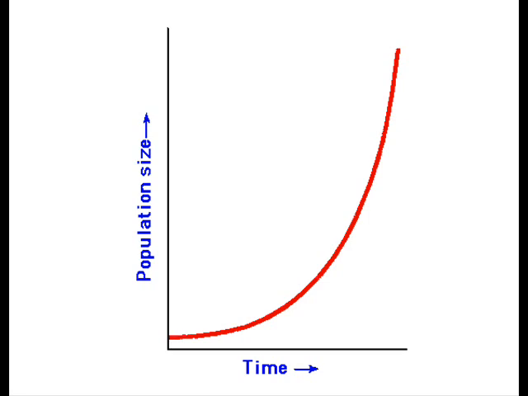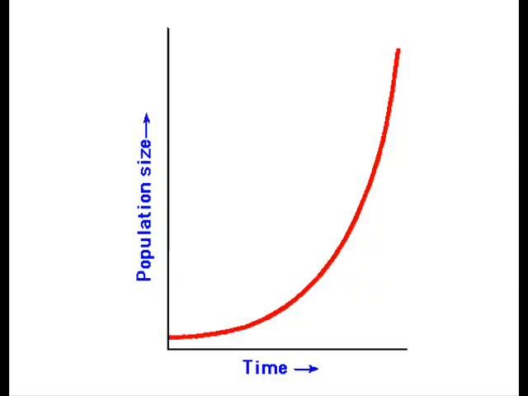For most of history, humans were hunter-gatherers. Food was plentiful, but population size was small because of the nomadic lifestyle. There was probably no more than a few million people worldwide. This is the base of the J curve.